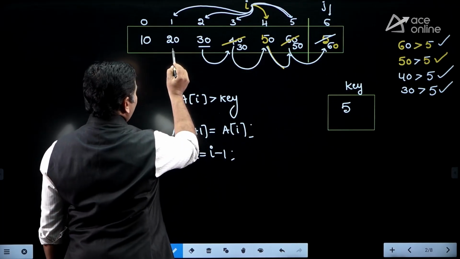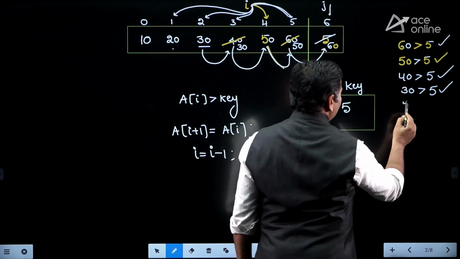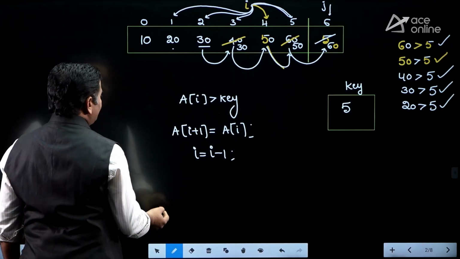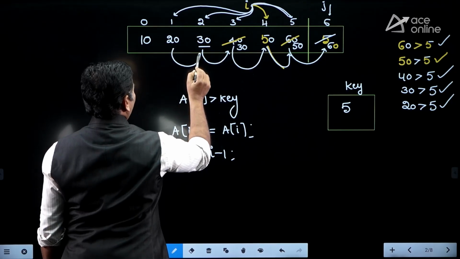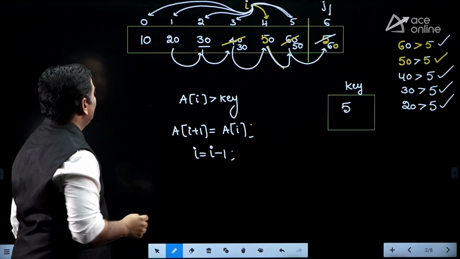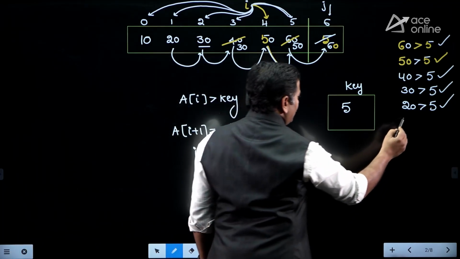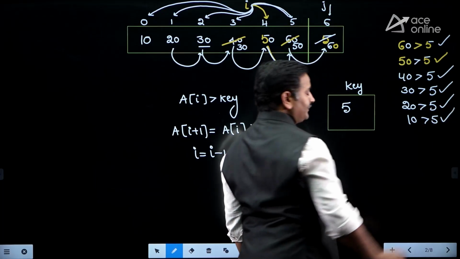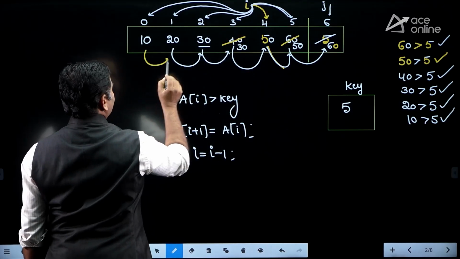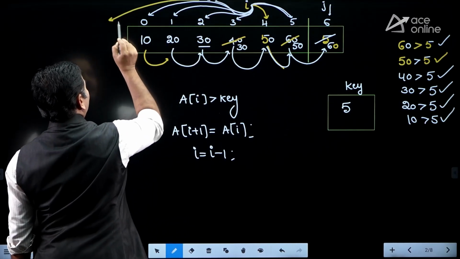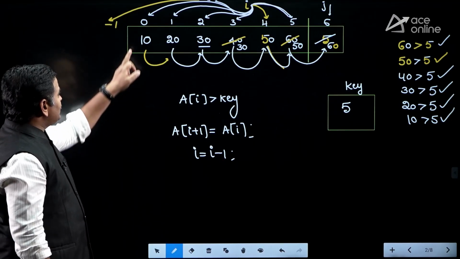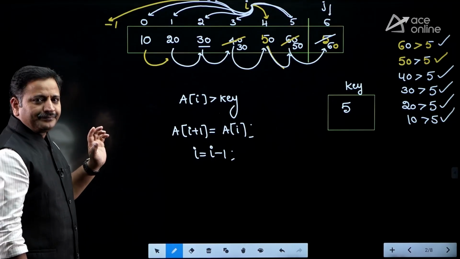Do the same process: 20 is going to compare with key. Yes, 20 greater than 5. Then you have to shift 20 to the next location and decrement i by 1, i becomes 0. Now compare 10. 10 greater than 5, yes, true. True means you have to shift 10 to the next location. You decrement i by 1, i becomes minus 1. Is it clear? If the array is starting from 0, it is taking minus 1. Is it clear, friends? Okay.